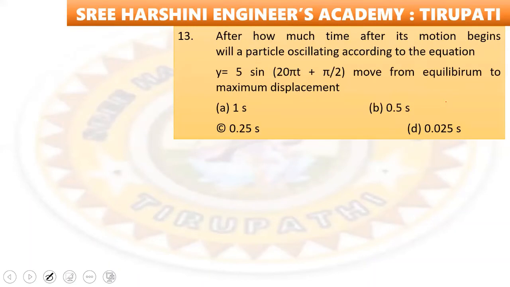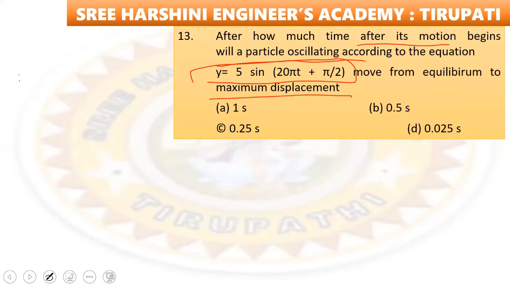Next, after how much time after its motion begins will a particle oscillating according to the equation y is equal to 5 sin 20 pi t plus 5/2 move from equilibrium to maximum displacement?